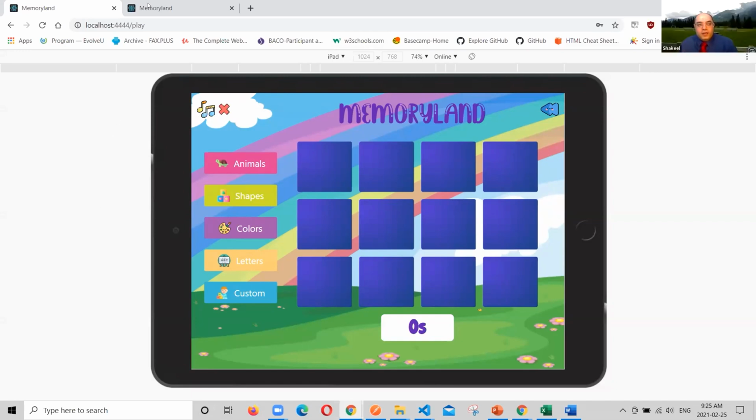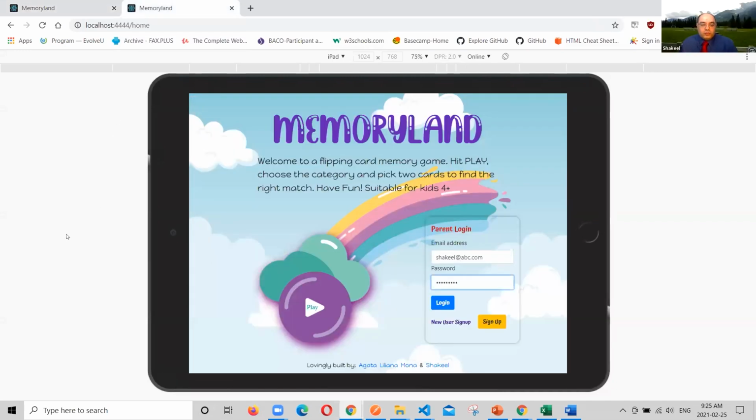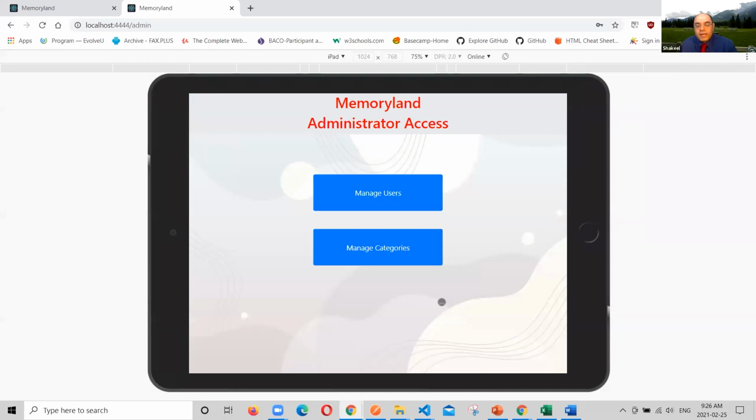Thanks, Mona. So for the game, we have also made an admin section. We have our users defined with different levels in our database. Depending on if a user is an admin level user, once they log in, they will be taken to the admin portal instead of going to the parents dashboard or the play area. I have a predefined username, Shaquille, with the password already entered, so I will log in. I will be taken to the admin section, where we do the admin role.